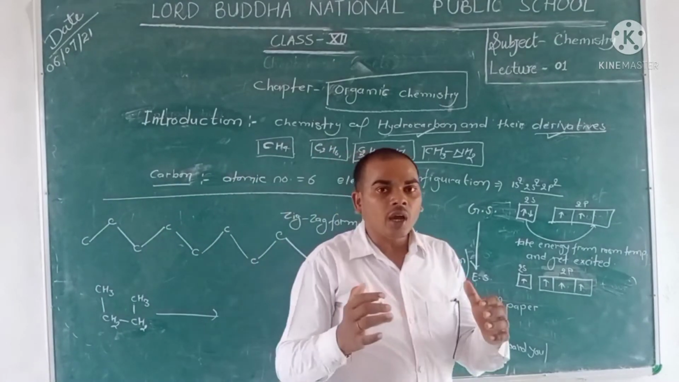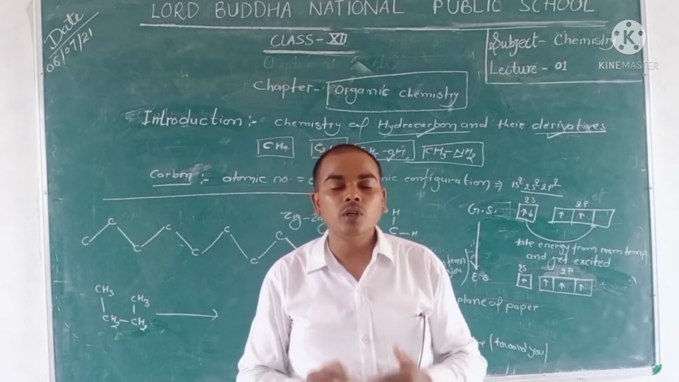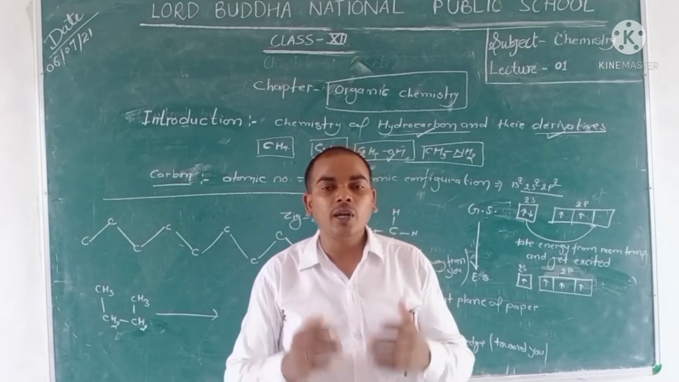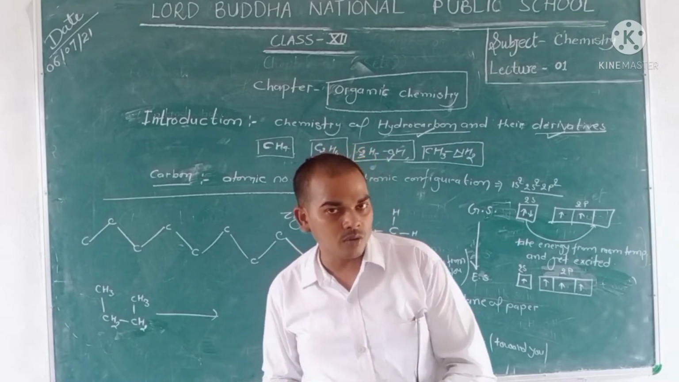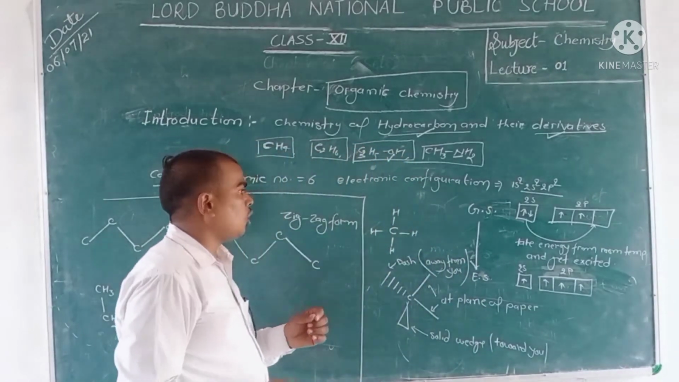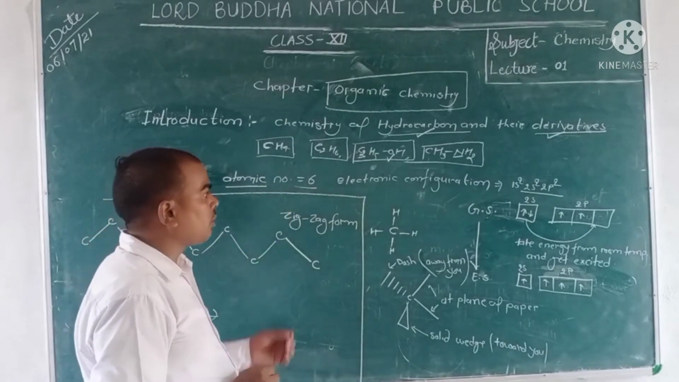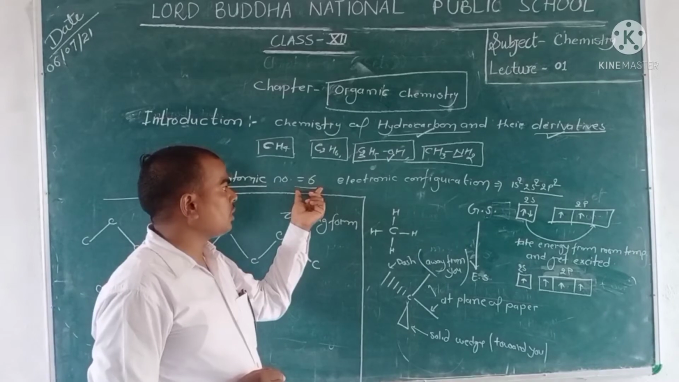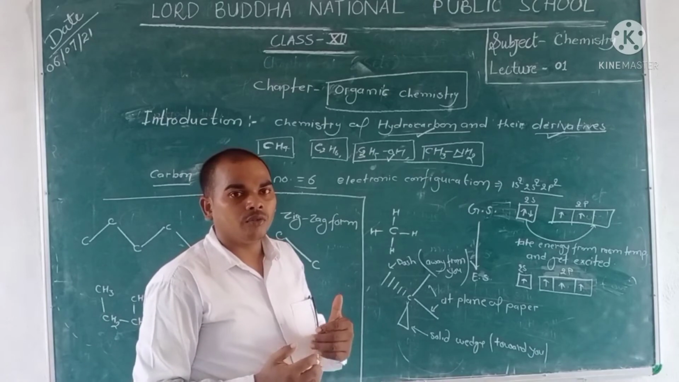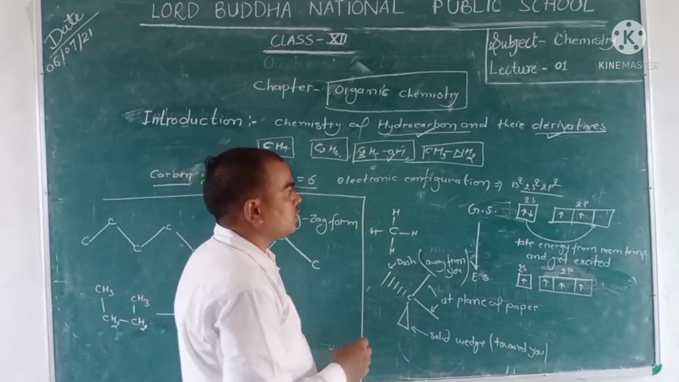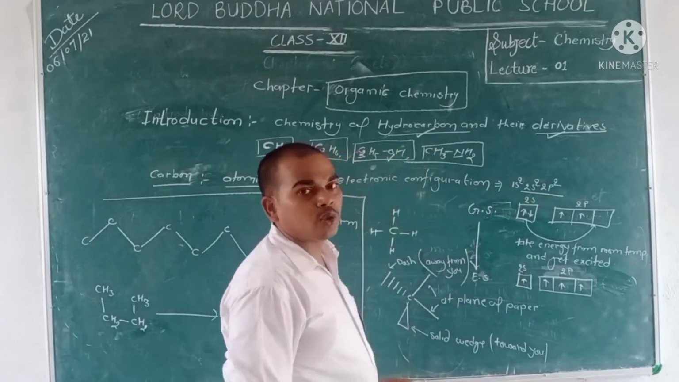So we will clearly discuss carbon. What is carbon? What is the atomic number of carbon? What is the electronic configuration of carbon? What is the valency of carbon? What are the structures of carbon's compounds? You observe that the atomic number of carbon is 6. In subshell configuration, it is 1s2, 2s2 and 2p2.